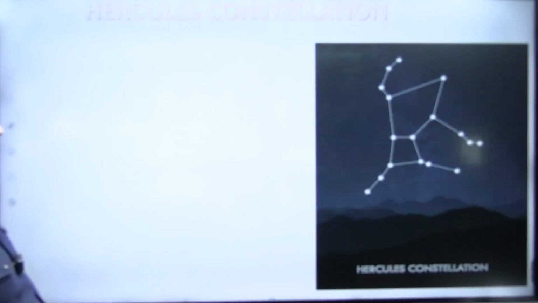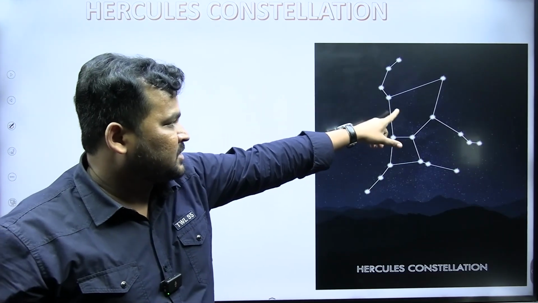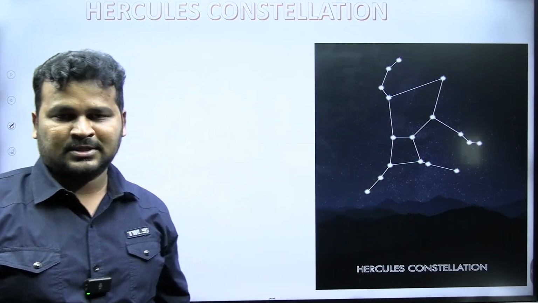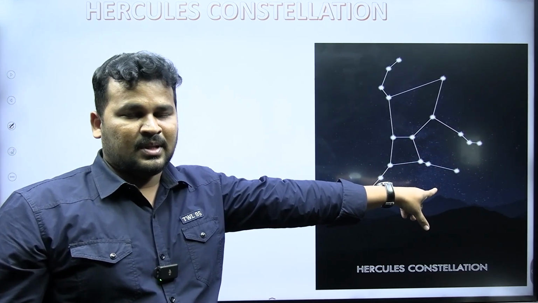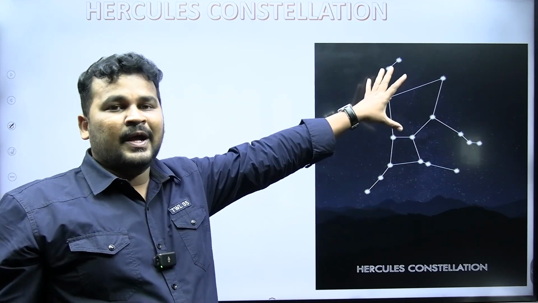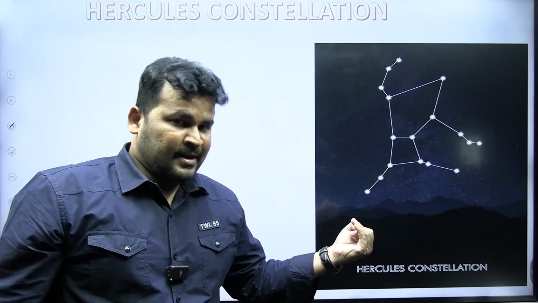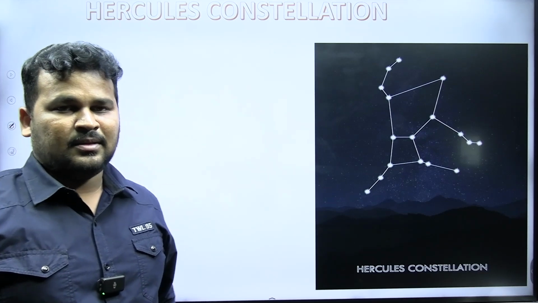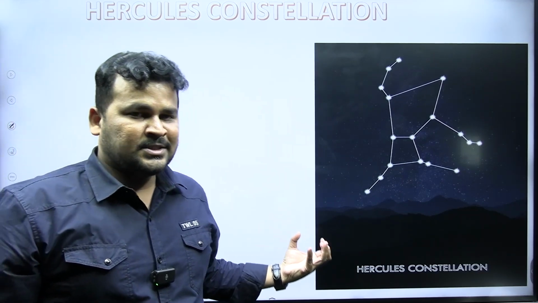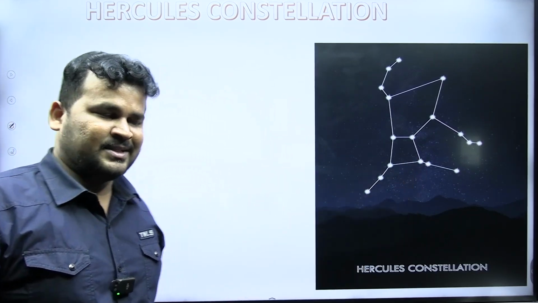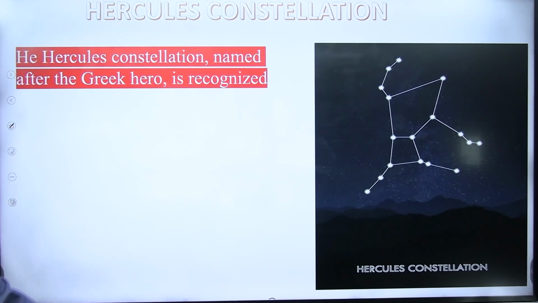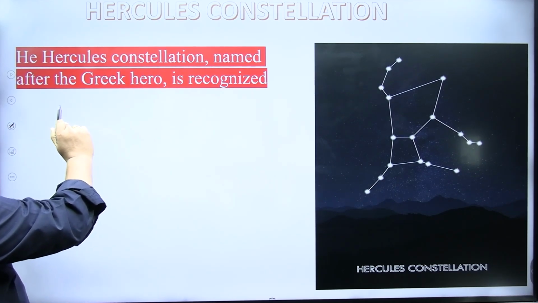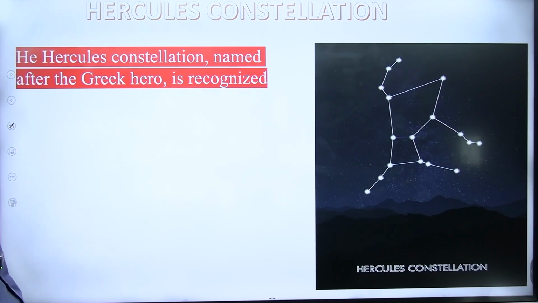Next, Hercules constellation. You can find the shape of the Hercules constellation. It is a group of stars arranged in a particular recognizable pattern. Please remember it. Hercules constellation, named after the Greek hero, is recognized.